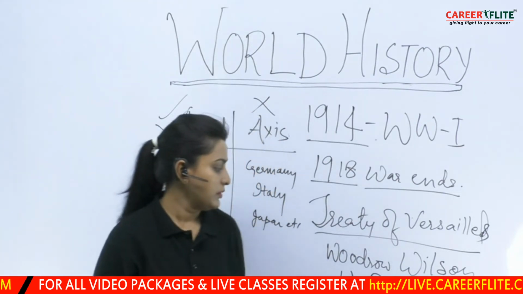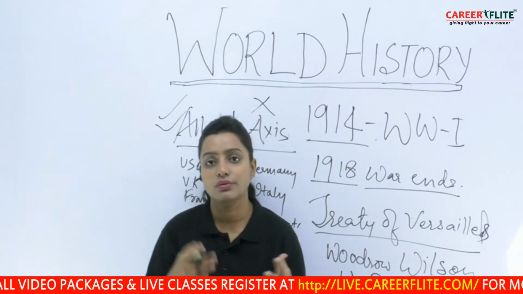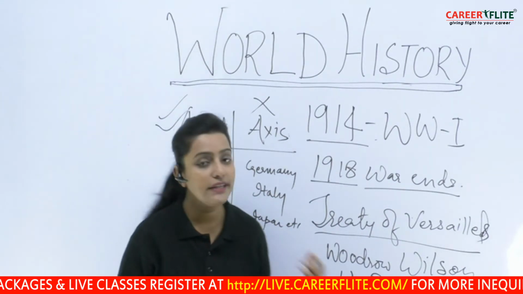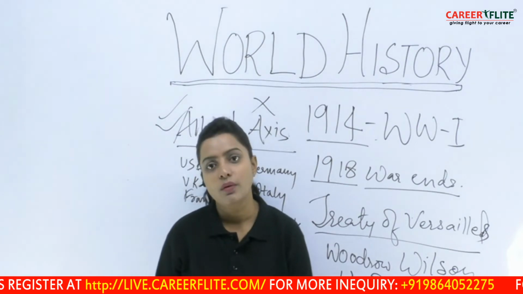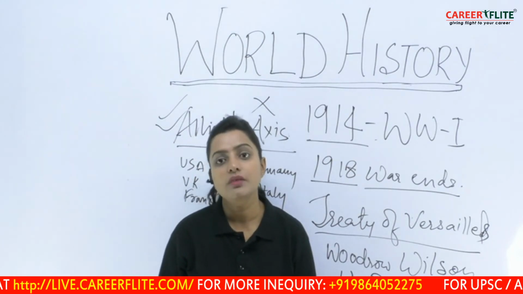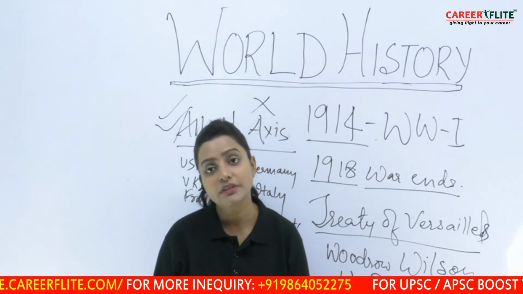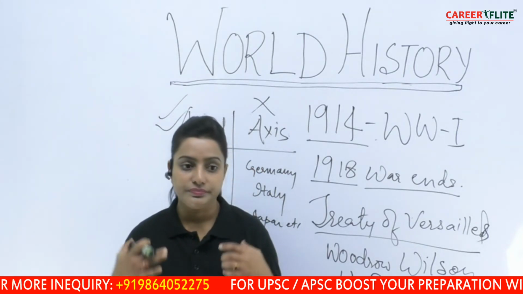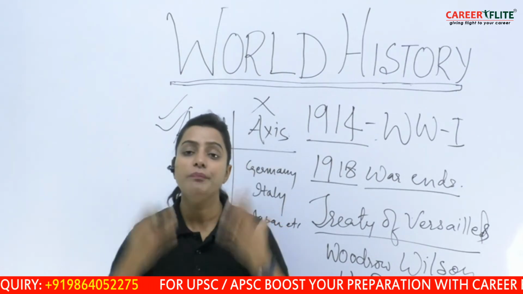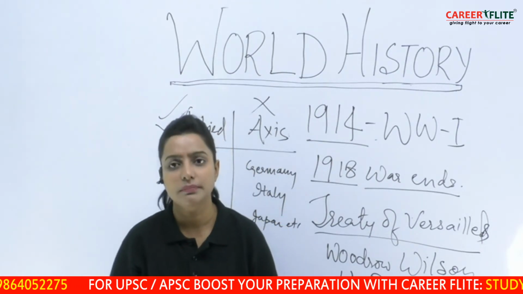But what was wrong with this, which later was proved, was that by this Treaty of Versailles, many war compensations for the damage which took place in the First World War were planned to be recovered. But from where?